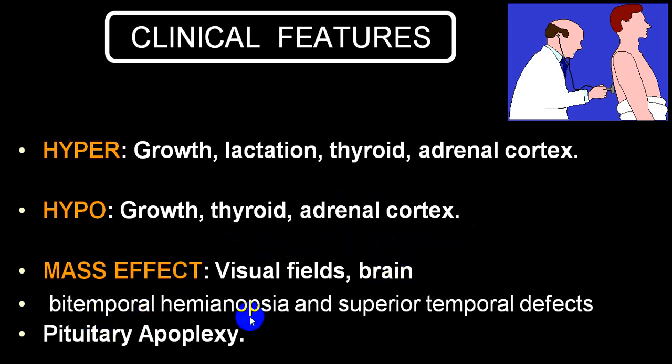So it can produce bitemporal hemianopia, superior temporal field defects, we call quadrantic field defects, and then later on it can also produce complete pituitary apoplexy, and that will end up in panhypopituitarism, which we call Simmonds' disease. And also there will be hardly any pituitary tissue left inside, which we call empty sella syndrome.